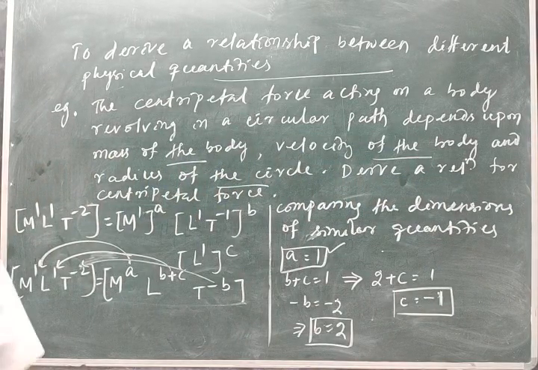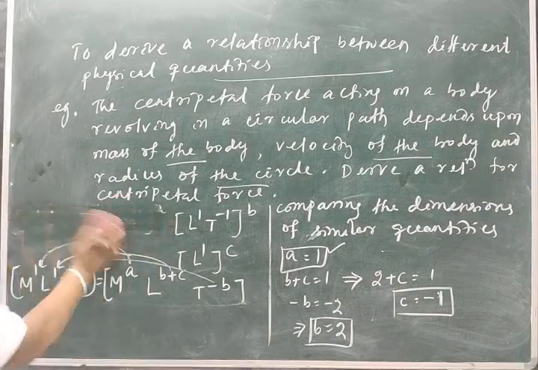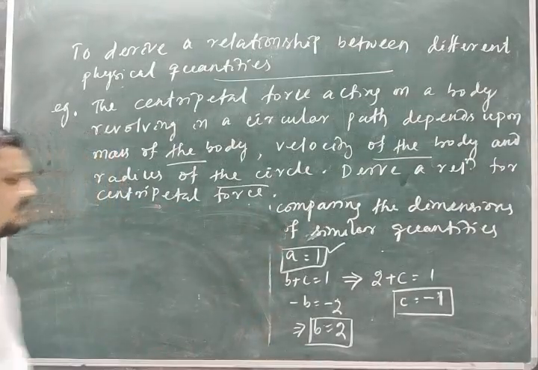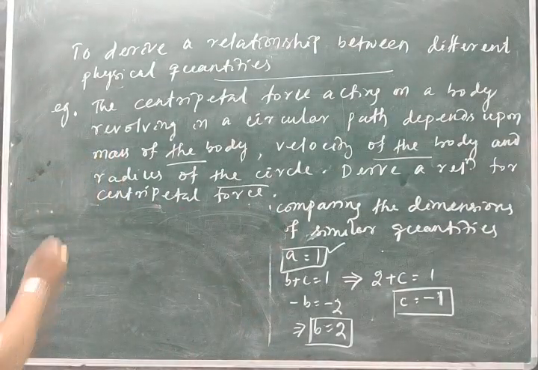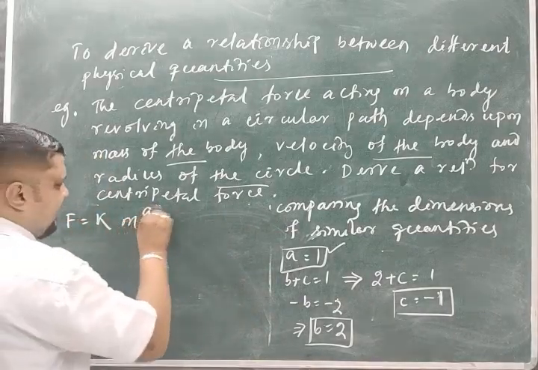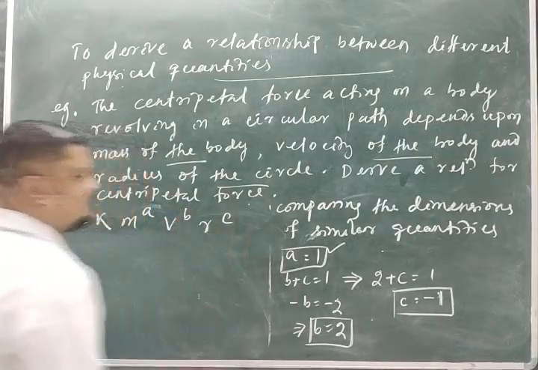That equation is F is equal to k m^a v^b r^c.